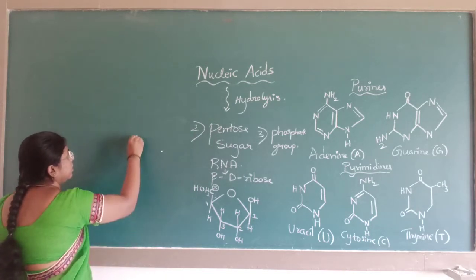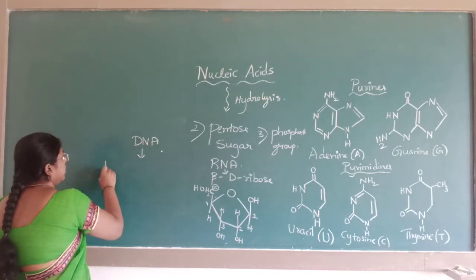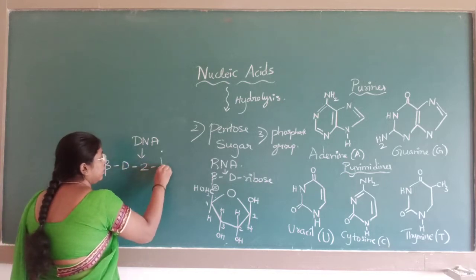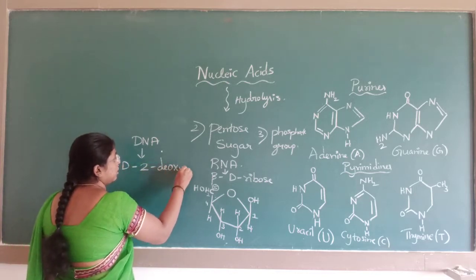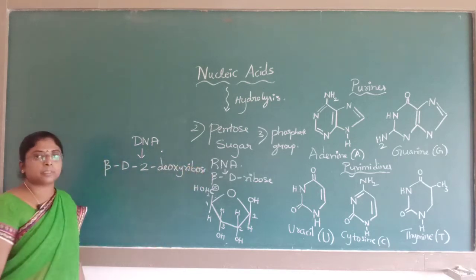Then the sugar present in DNA is beta D 2-deoxyribose.